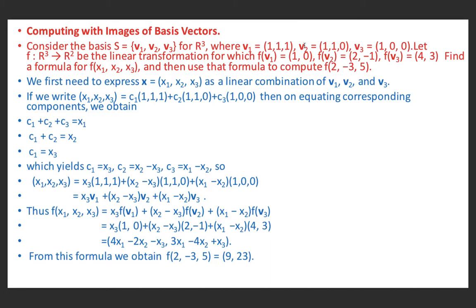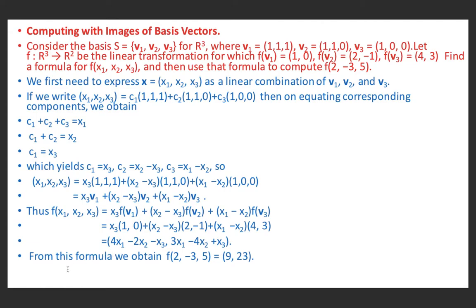f(v1) is given to be (1,0), f(v2) is given to be (2,-1), f(v3) is given to be (4,-3). If we substitute this here, x3 into (1,0), (x2 minus x3) into (2,-1), (x1 minus x2) into (4,-3). So x3 into 1, x3 into 0. Second term, if we multiply inside, 2x2 minus 2x3, minus x2 plus x3. Here 4x1 minus 4x2, here 3x1 minus 3x2. On simplification we get (4x1 minus 2x2 minus x3, 3x1 minus 4x2 plus x3).